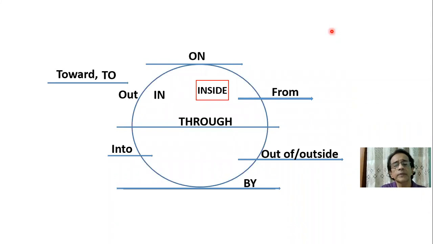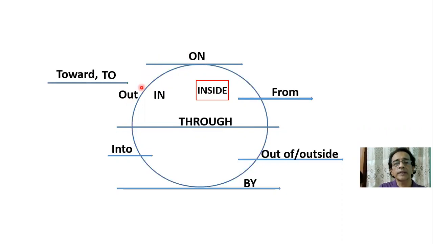Dear students, you see on the slide there is a circle, and this circle is surrounded by some prepositions, and also inside this circle there are 3 prepositions. On top of this circle there is on, and on the left side you see to and toward.